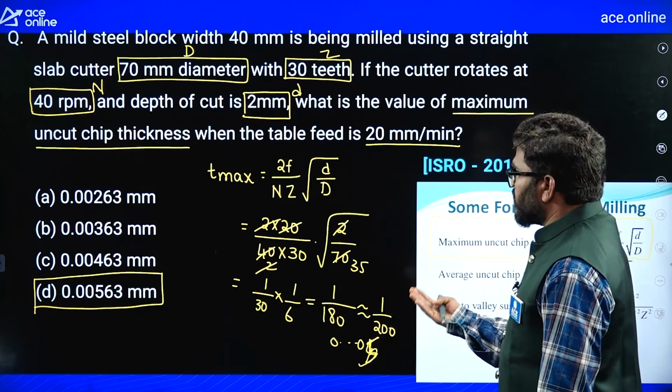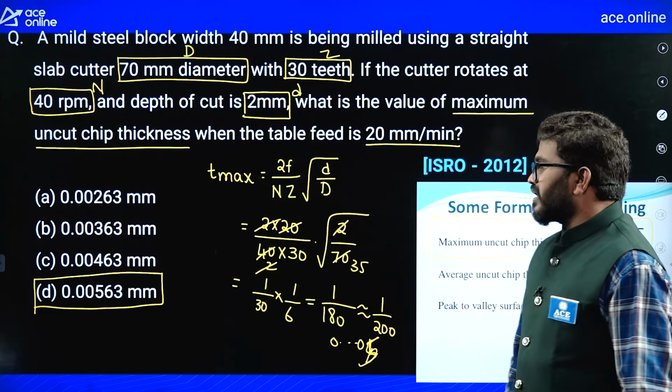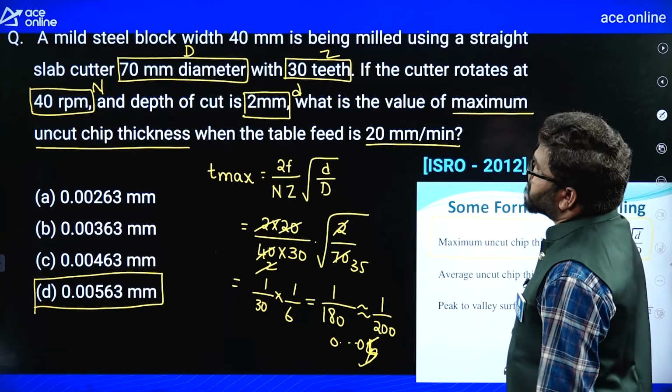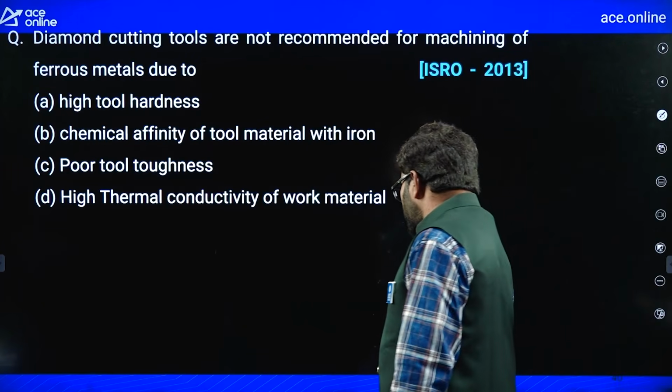So 0.00563 is the correct answer for this question. Simple question, right. Now next question you can take.